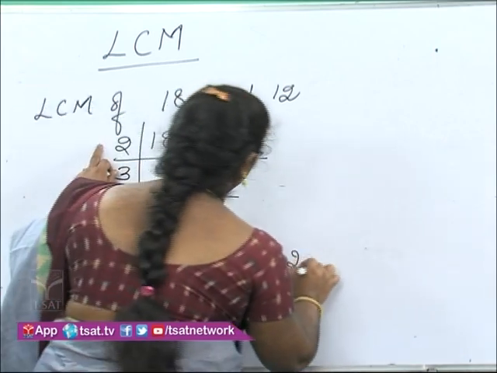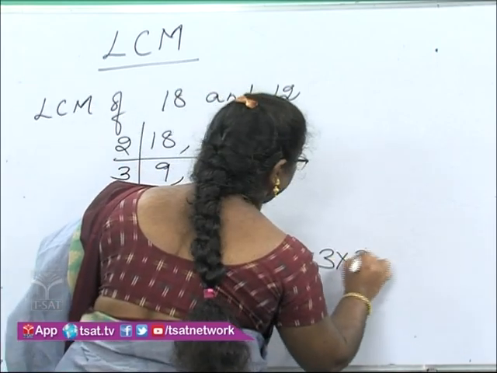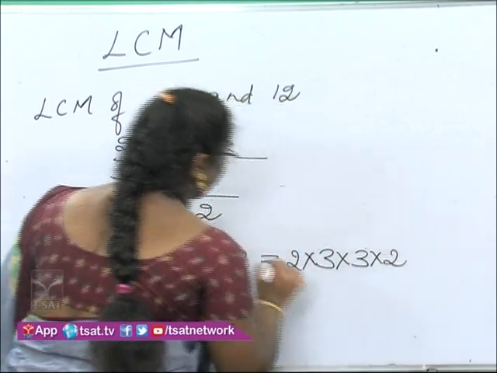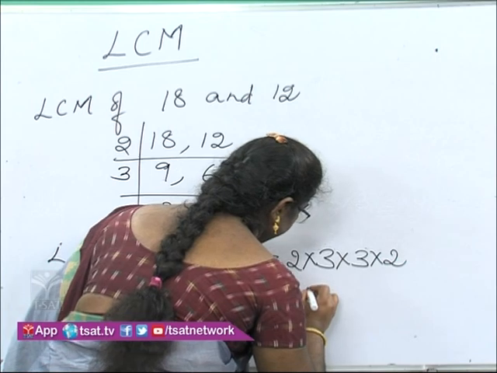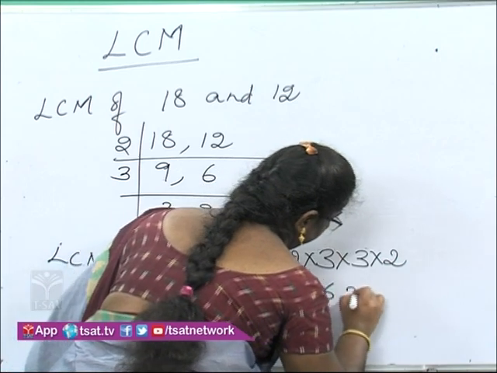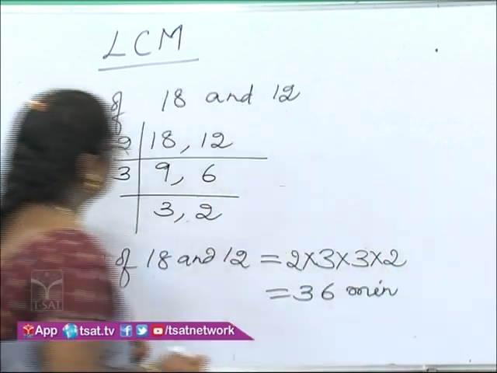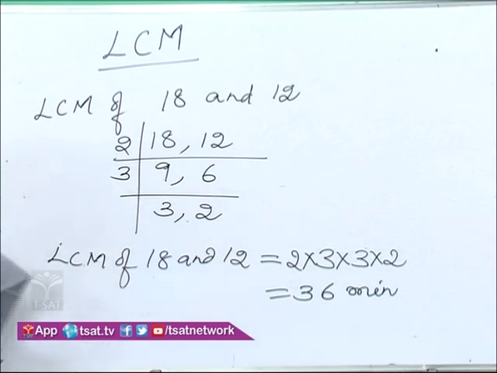So, 2 into 3 into 3 into 2. That means 3 twos are 6, 3 twos are 6, 6 sixes are 36. So, after 36 minutes, both of them will be at the same point.